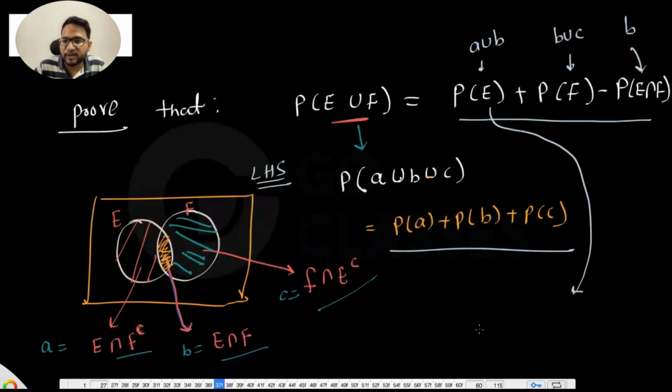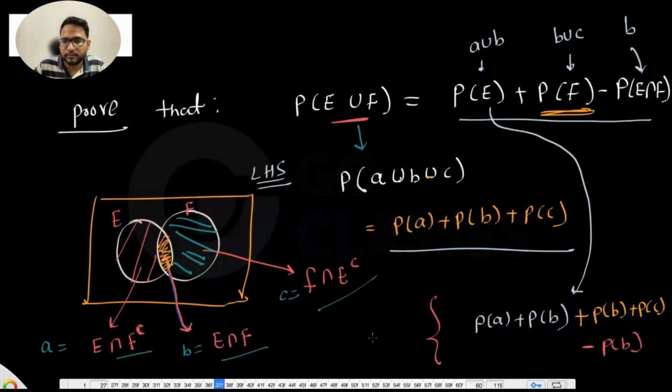So the first term will be PA plus PB because these are disjoint. This is the first term, and the second term is PF. PF will be PB plus PC, and the third term will be minus PB. This is your RHS. Just check whether LHS and RHS are the same. LHS is PA plus PB plus PC. RHS is also PA plus PB plus PC. So basically both are the same.